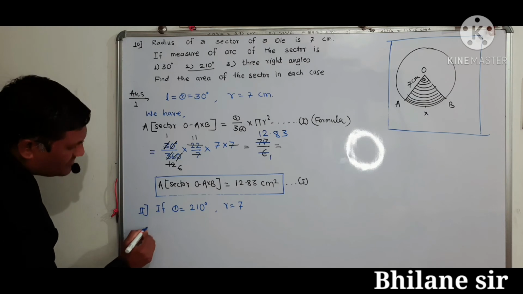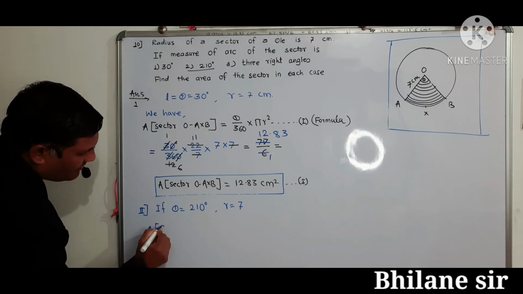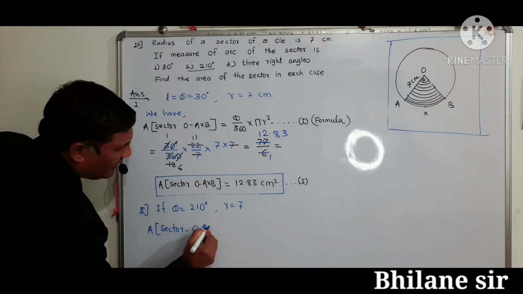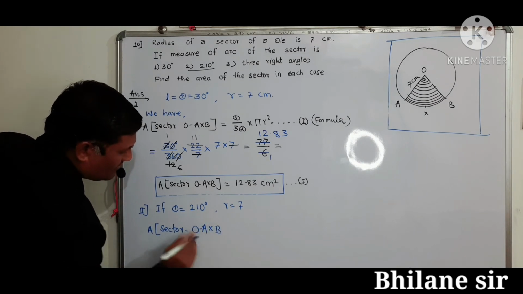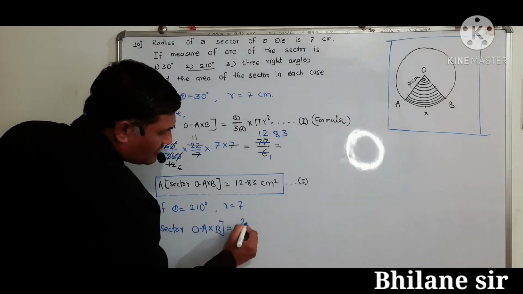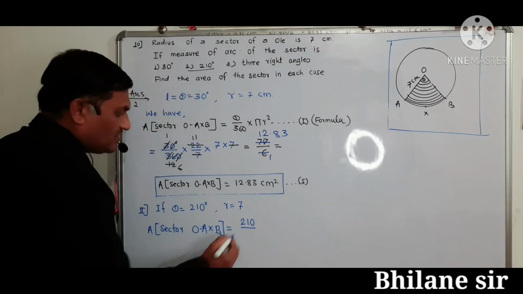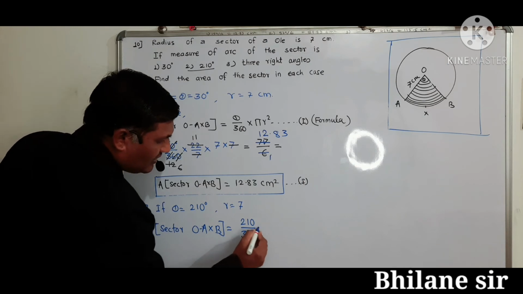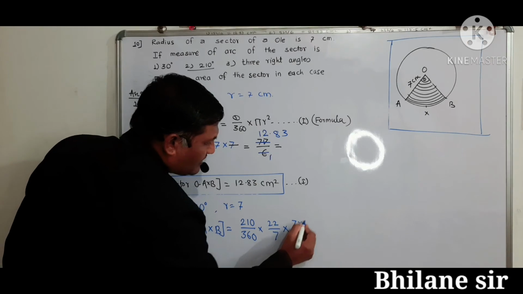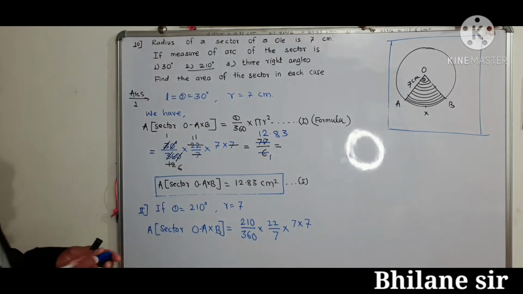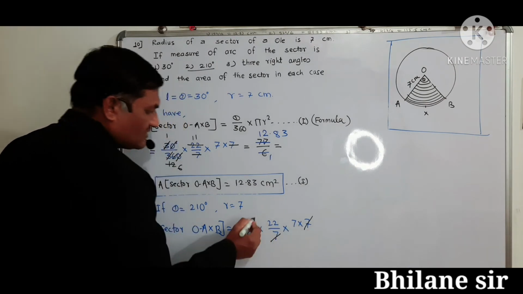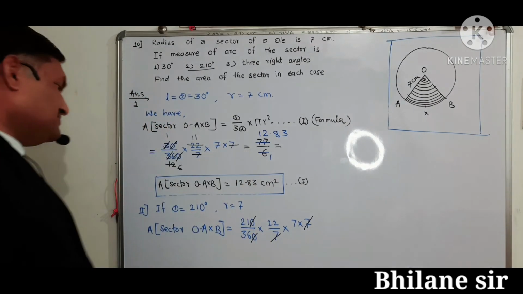Area of sector OAXB is equal to theta 210 upon 360 into pi 22 upon 7 r square, that is 7 into 7. Simplify carefully. This 7 get cancel. This 0 also cancel.